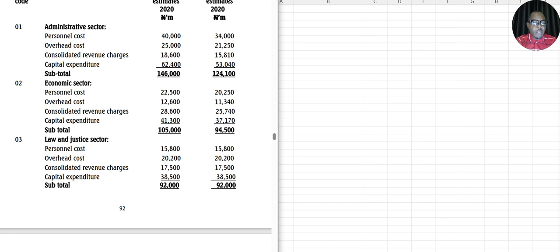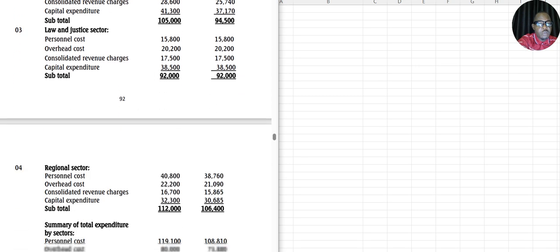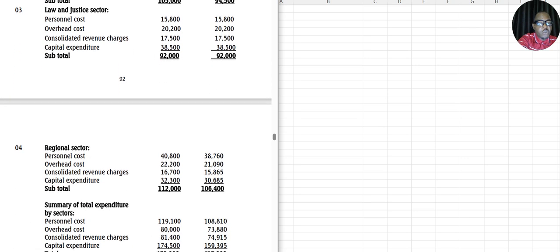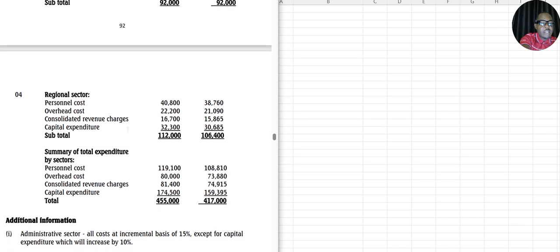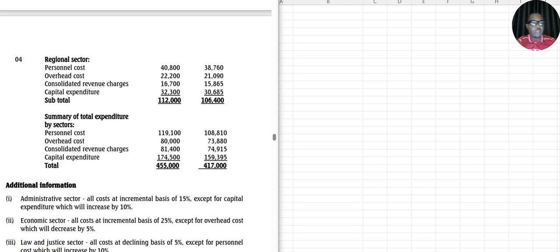We have number 2, economic sector, we have the law and justice sector. Each one of these sectors has their personnel costs, overhead costs, consolidated revenue charges, capital expenditure, etc. All right, so the next one, regional sector, and we have summary of total expenditure by sectors. We have it down there.